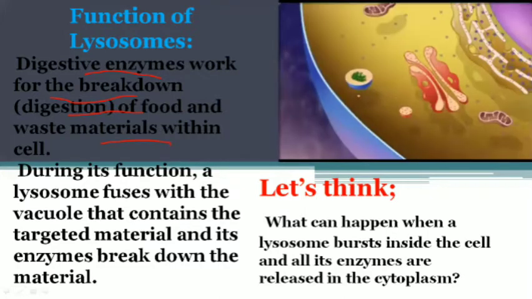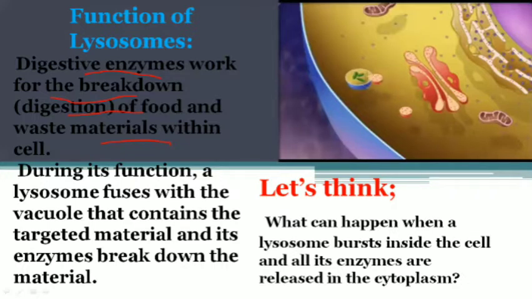So we can see here, this is the lysosome, it's coming here, there is the vacuole, and in the phagosome there is food, and the lysosome just fuses with this one and releases its digestive enzymes into the food, and the food is digested. Any type of bacteria or any type of foreign particle that comes in the cell, or waste material that is present in the cell, is broken down.